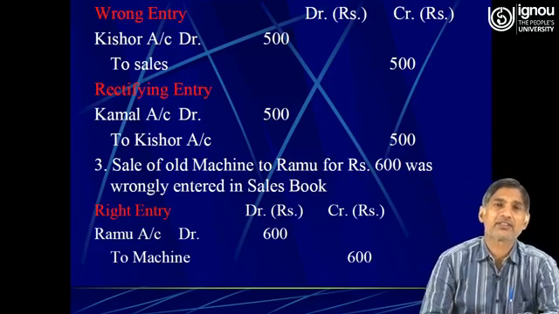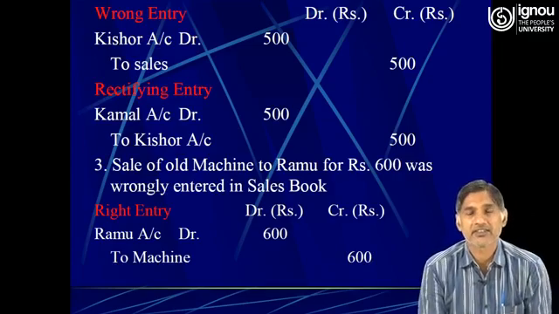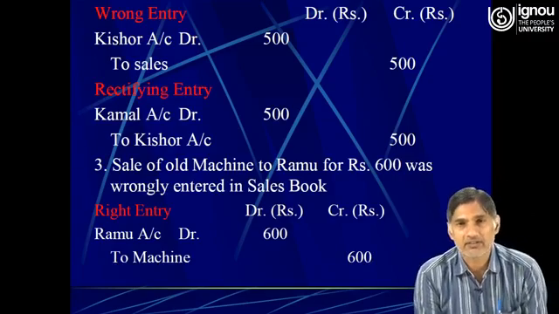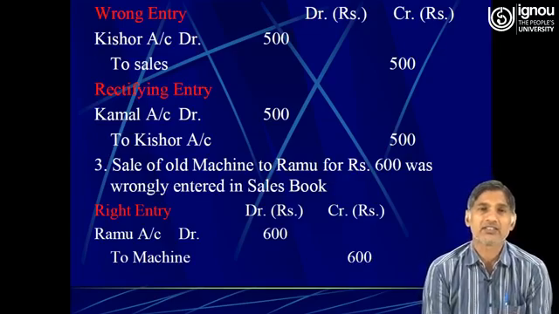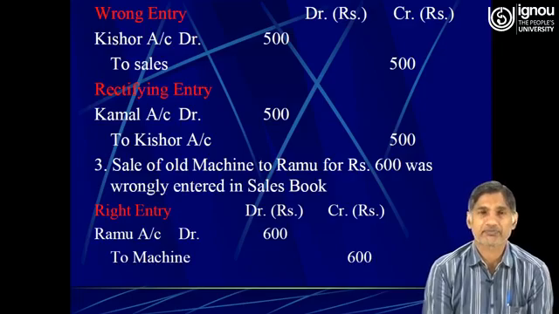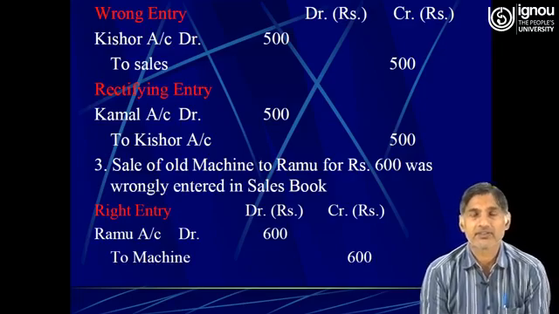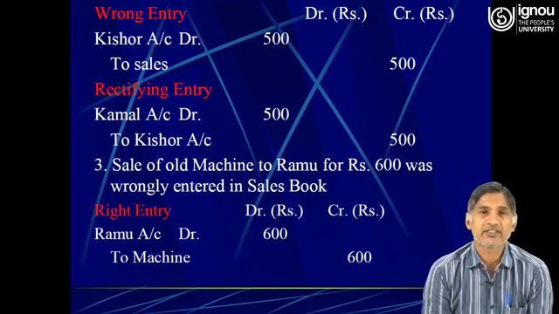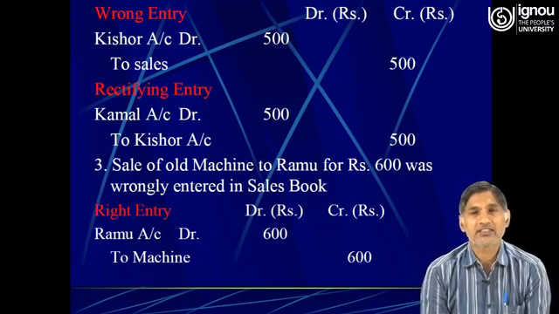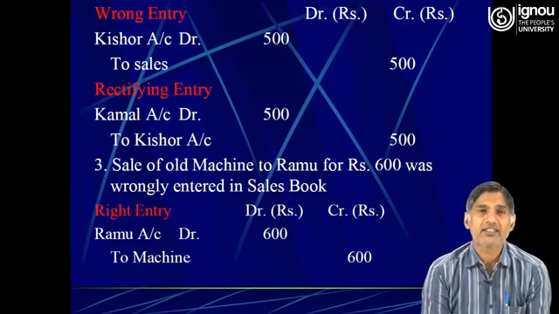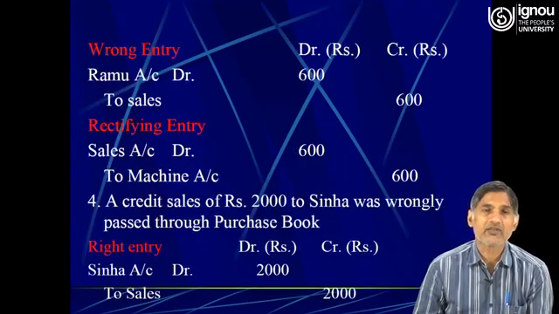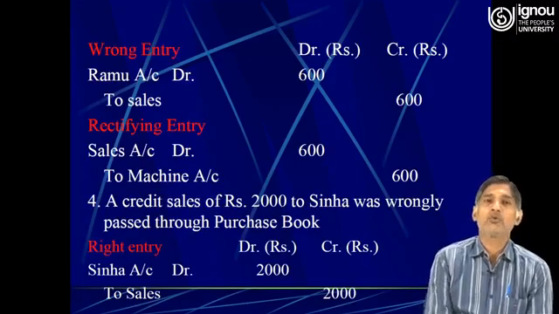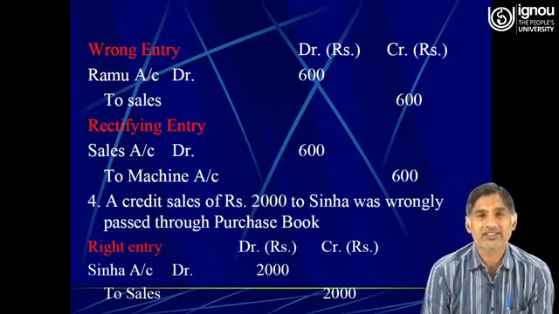So here the right entry must have been Ramu account debit to machine 600. But while making the journal entry, it was entered in the sales book. So the journal entry that was passed is Ramu account debit to sales.